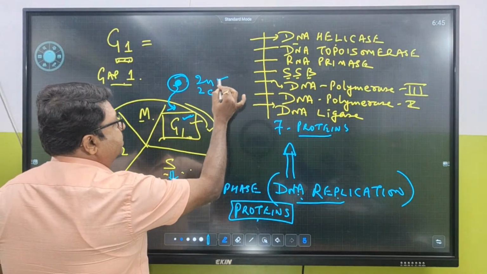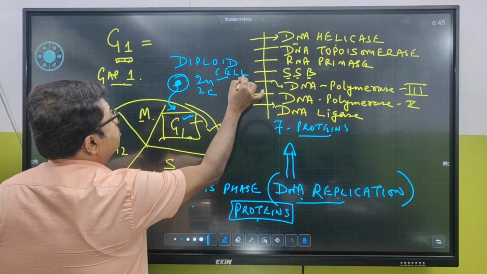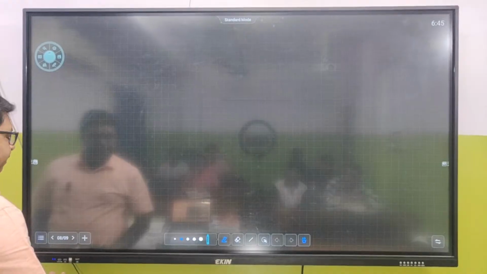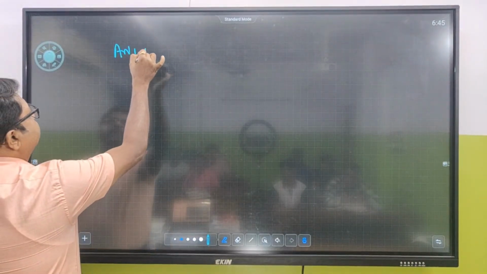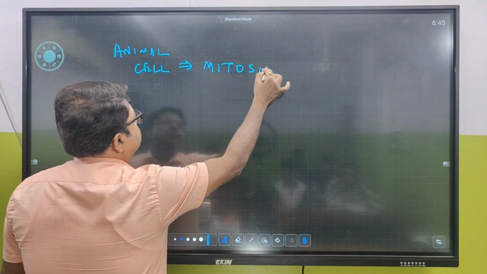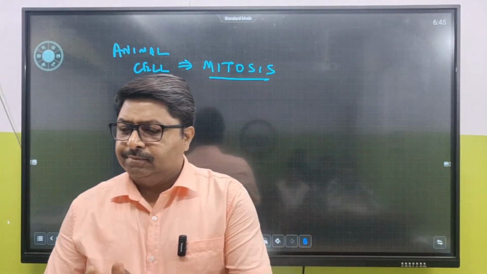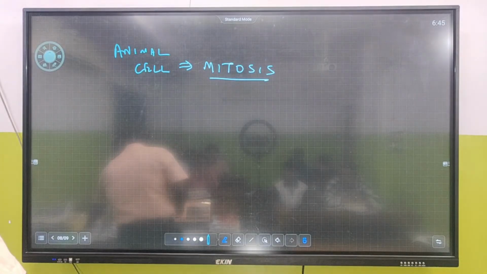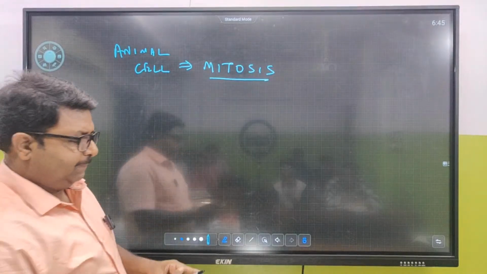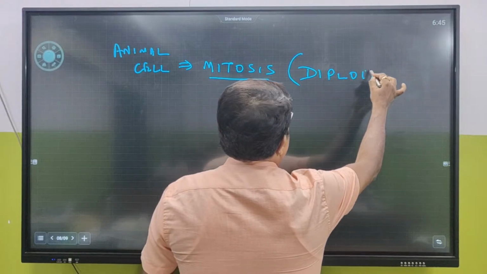And what is the basic number of chromosomes they have? 2N. अगर ये diploid सेल है. अगर मैं बोल रहा हूं that means कुछ तो यहां पे थोड़ा ट्विस्ट है. What is that twist? When I'm talking about अगर ये diploid सेल है, tell me, एनिमल सेल में माइटोसिस होता है डिप्लॉयड सेल में या हैप्लॉयड सेल में? Where does it take place? In animal cell, diploid cell.